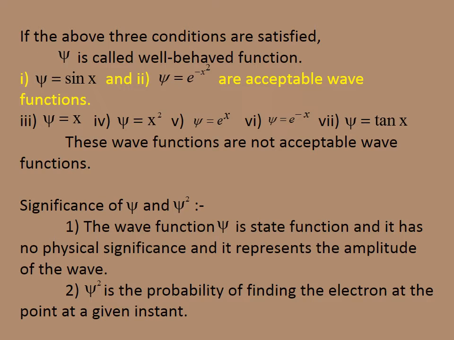Now we are going to discuss the significance of psi and psi square. The wave function psi is the state function and it has no physical significance; it represents only the amplitude of the wave. And psi square is the probability of finding the electron at a point at a given instant. This is the significance of psi and psi square.